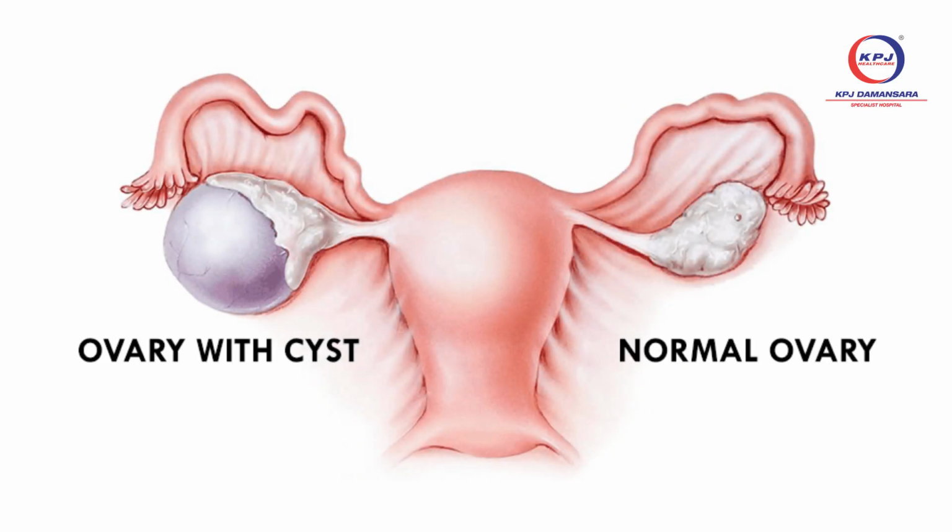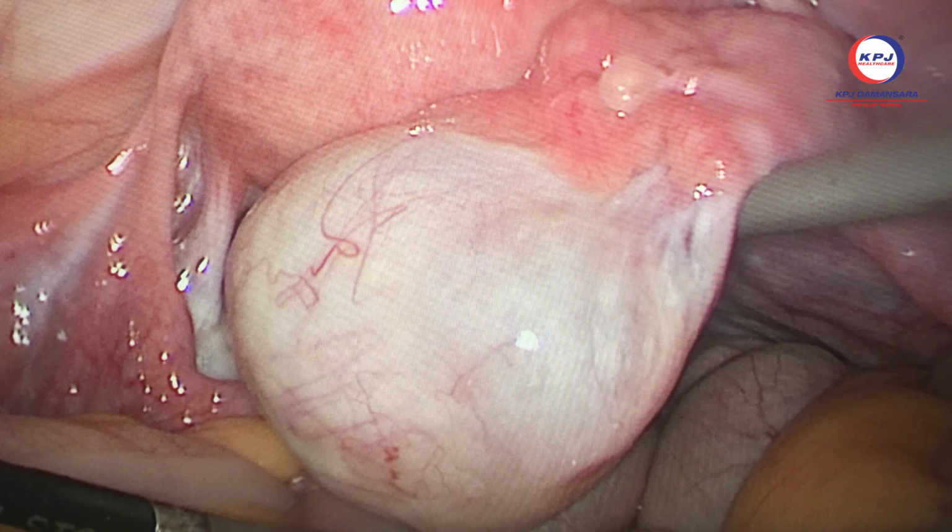A cyst is any structure that has fluid trapped in it. So it can occur in any part of the body actually. In our field, we are talking about cysts involving the ovary. Most of the time we are dealing with functional cysts, which are just normal and frequently occurring cysts. Occasionally we get pathological cysts. These are abnormal cysts. They can have implications like even cancerous tissues inside it.